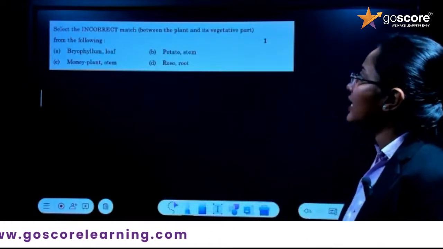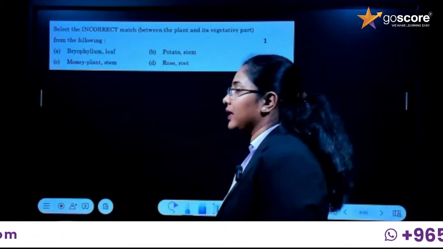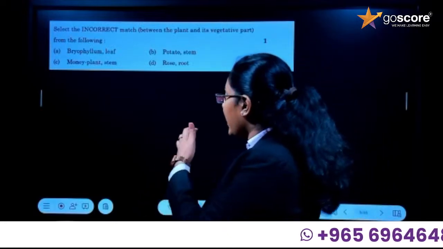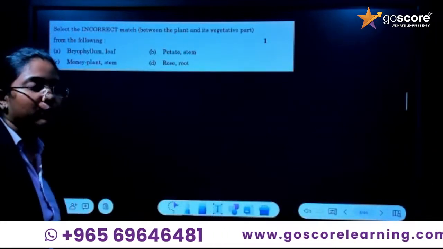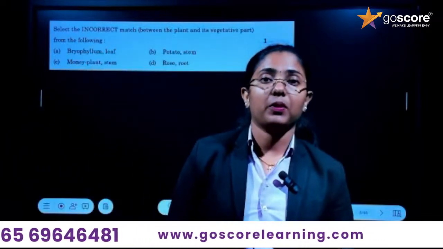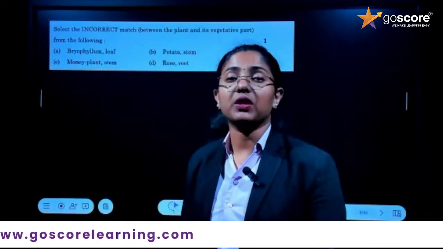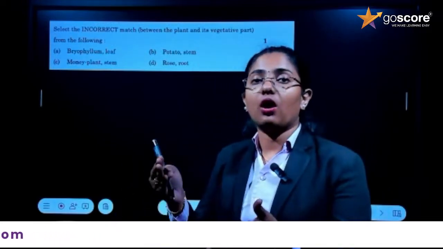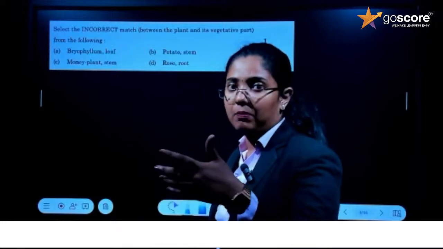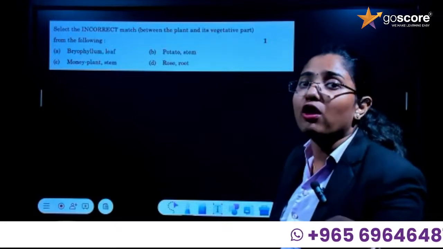Next question: select the incorrect match between the plant and its vegetative part from the following. It is clearly given there, right? What are the different propagation methods? You know about vegetative propagation, right? Vegetative propagation depends completely on different parts of the plants. Either the stem, the root, or the leaf can be used for vegetative propagation, which is an asexual mode of reproduction.